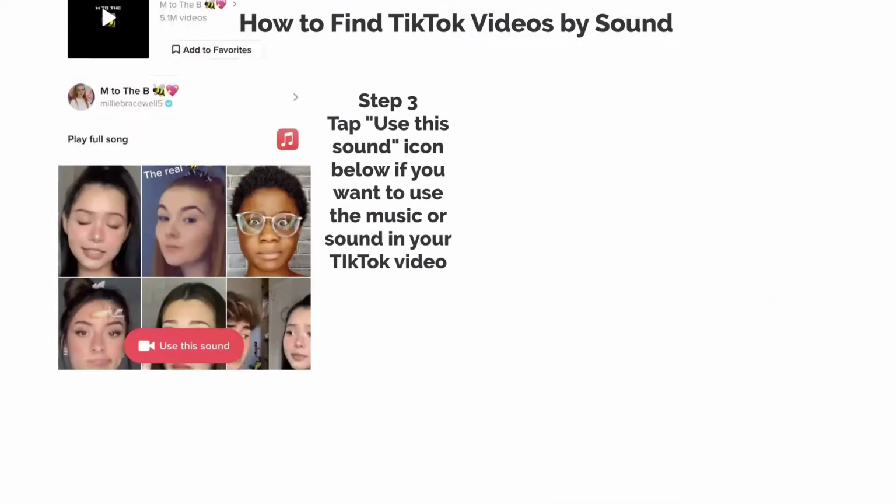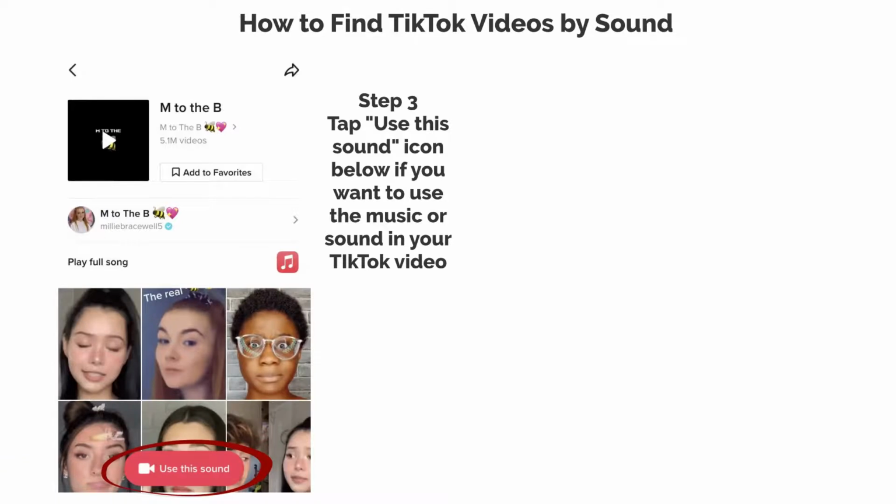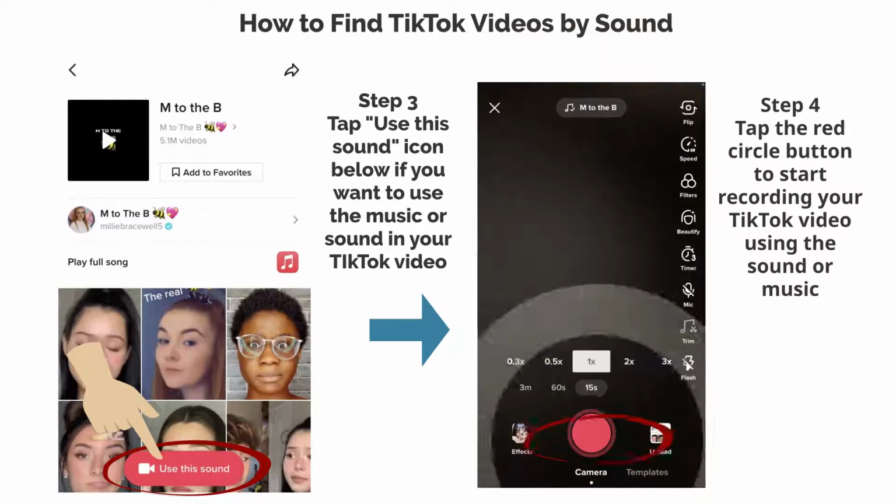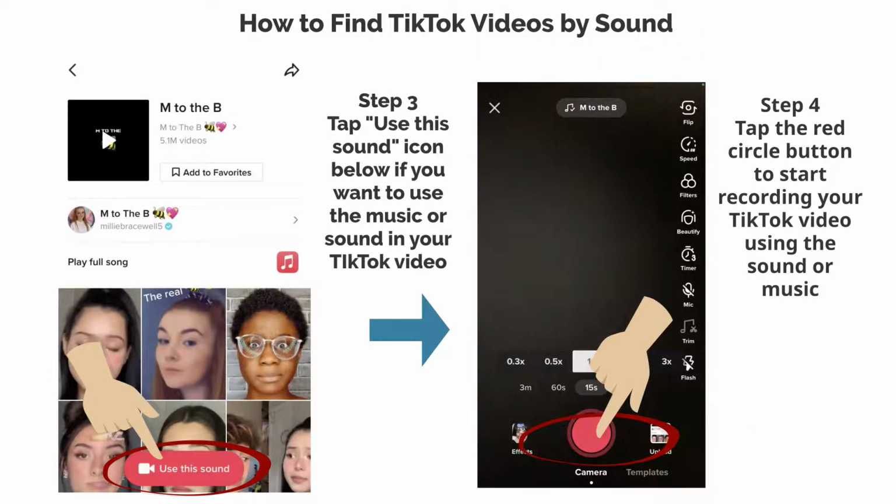Step 3. Tap Use this sound icon below if you want to use the music or sound in your TikTok video. Step 4. Tap the red circle button to start recording your TikTok video using the sound or music.